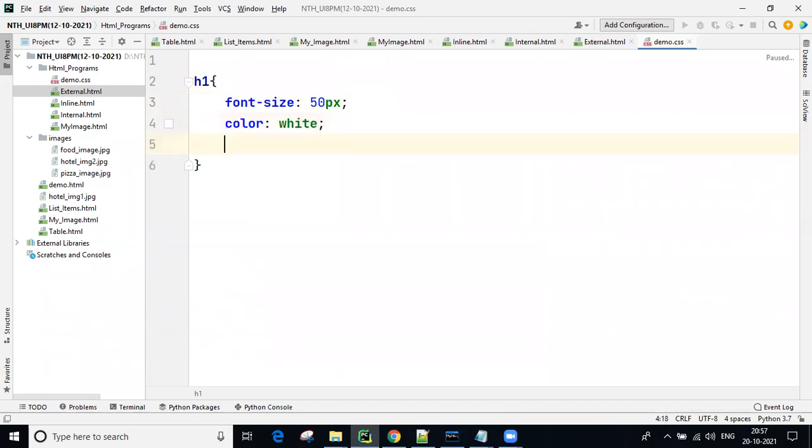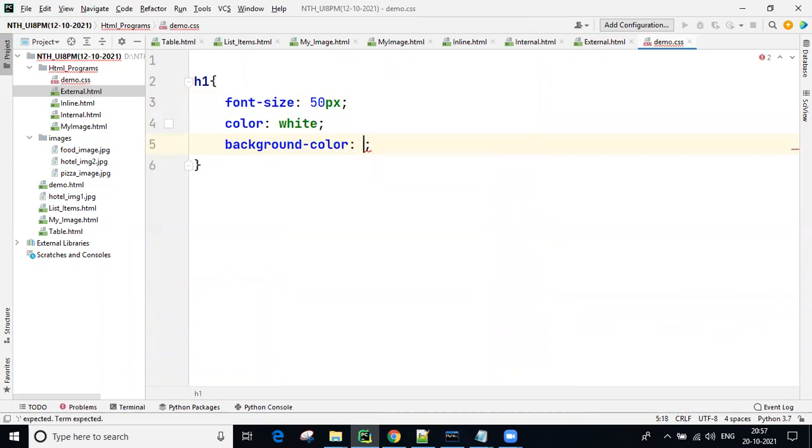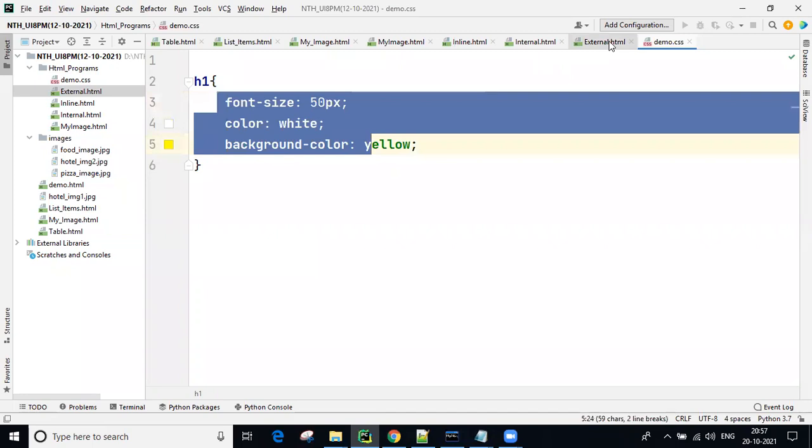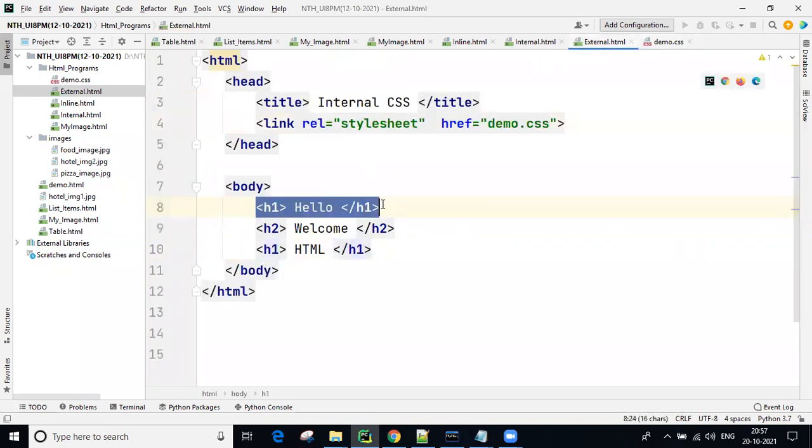White color I'm taking. Background color, guys, for example, yellow I'm taking. Now these are all CSS, guys. All this CSS I'm importing here, so where H1 is there, they're applying.